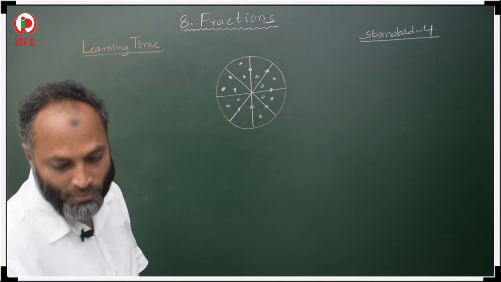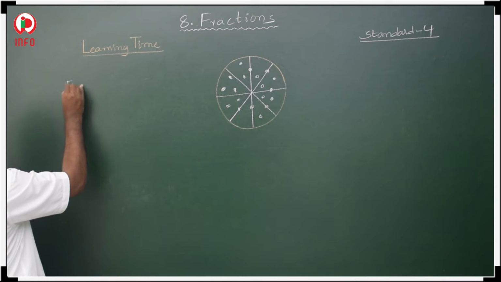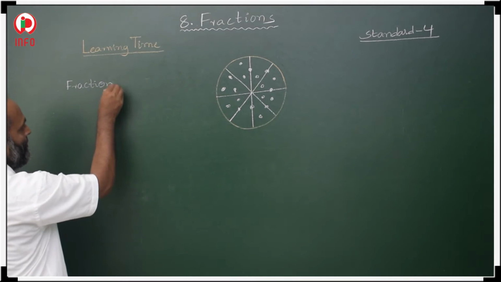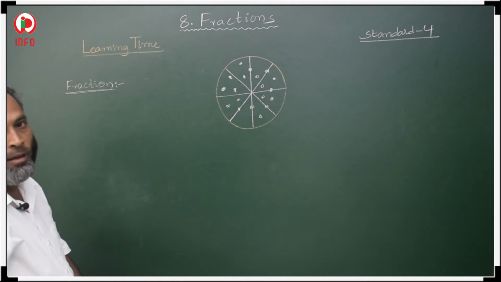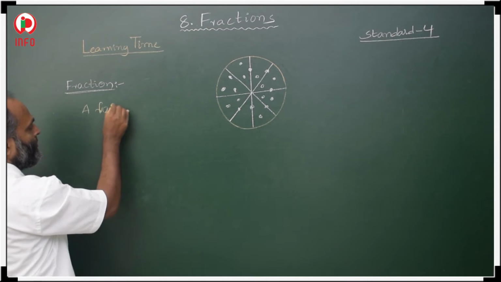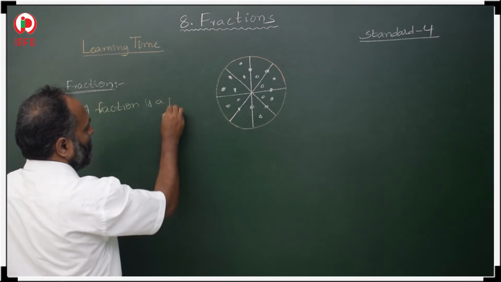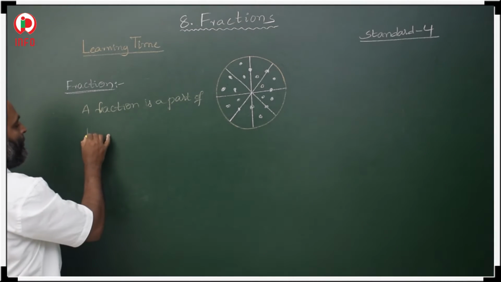Now here is the first definition. What is a fraction? A fraction is a part of a whole number.